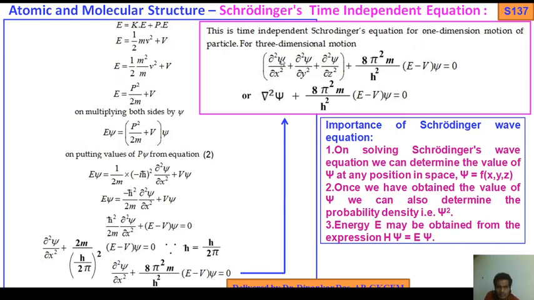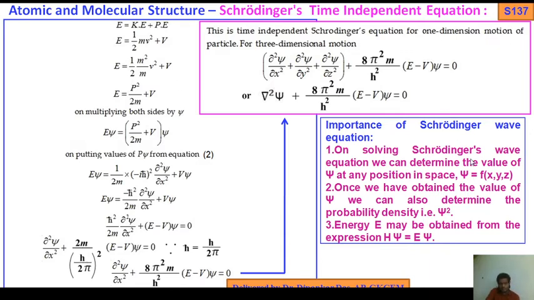For three dimensional, del square psi by del x square plus del square psi by del y square, del square psi by del z square plus 8 pi square m by h square (E minus V) psi equals 0. So that is the Schrödinger time independent equation for three dimensions. The earlier one is for one dimension, or you can write using the Laplacian operator: del square psi plus 8 pi square m by h square (E minus V) psi equals 0. So you should practice again and again, then you will be able to write these derivations in your exam.